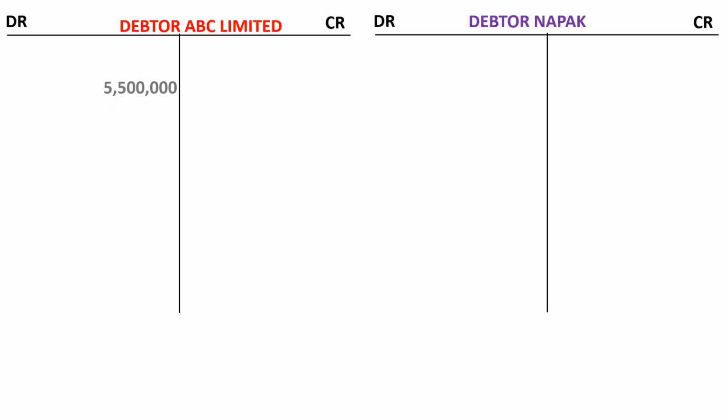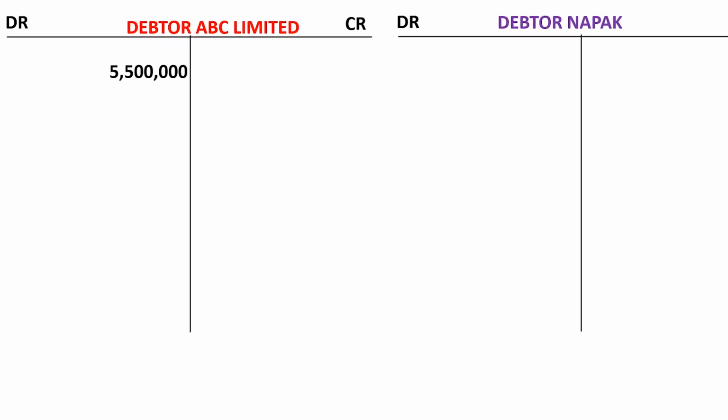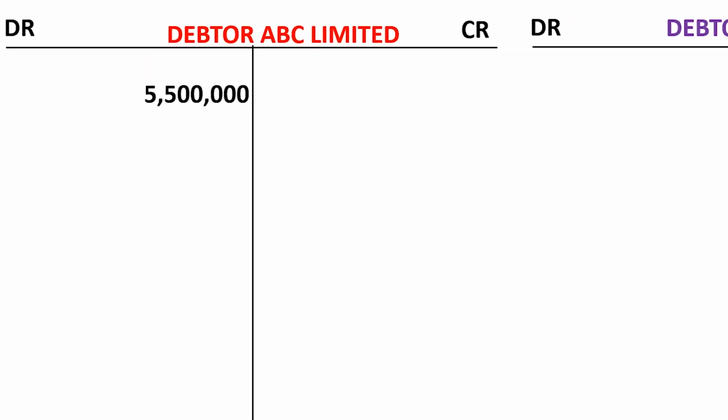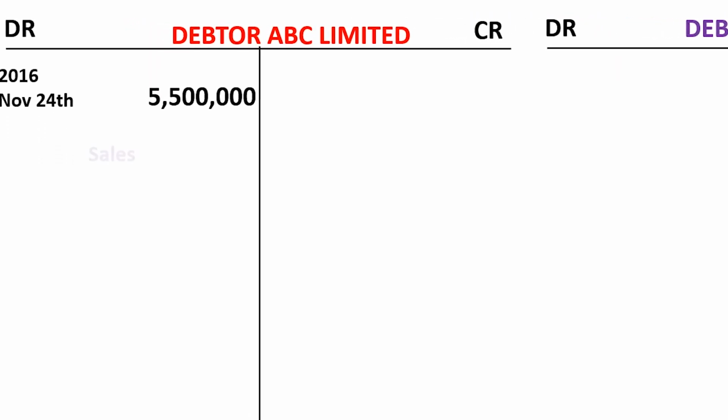It is having a debit entry of 5,500,000. And of course, the other account affected is sales. By the time we have a debtor in our books, it's as a result of a sale.